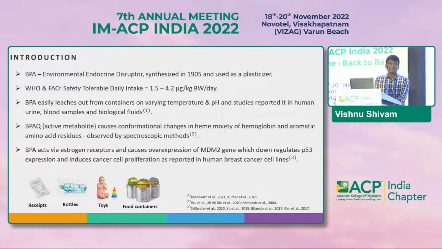The active metabolite of BPA, when it enters the bloodstream, causes conformational changes in the heme moiety of hemoglobin and aromatic amino acid residues such as tyrosine and tryptophan, which is observed by spectroscopic methods. BPA acts via estrogen receptors and causes overexpression of the MDM2 gene, which downregulates the p53 tumor suppressor gene and induces cancer cell proliferation, as reported in human breast cancer cell lines.